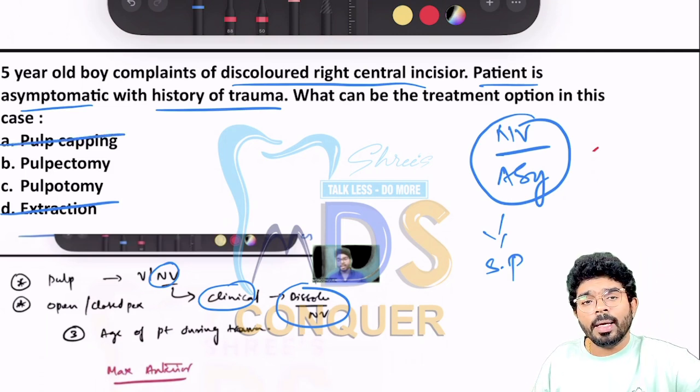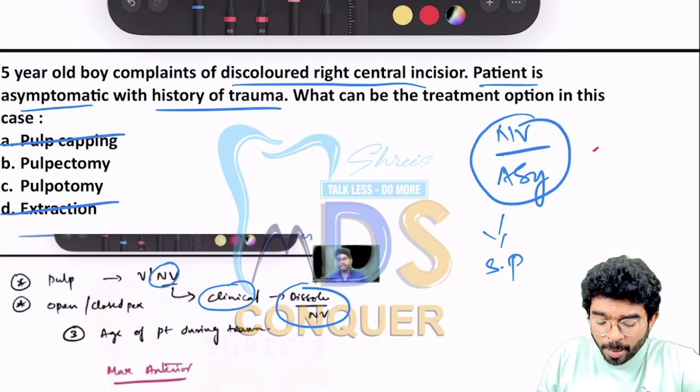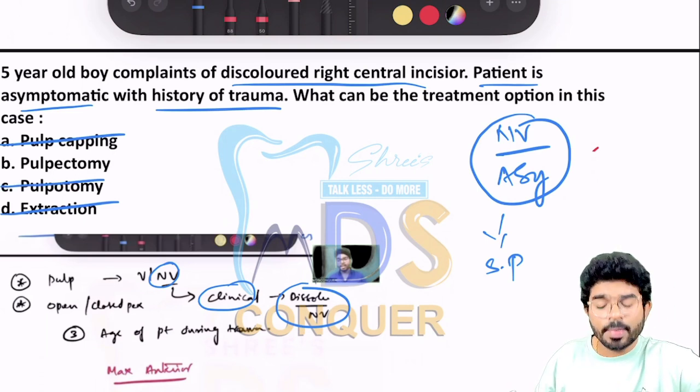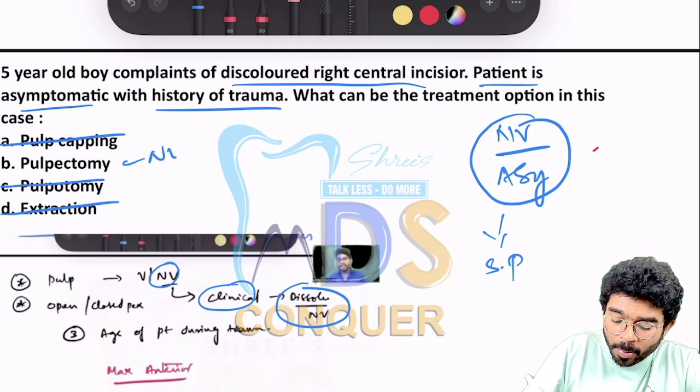I cannot do pulp capping. Pulp capping is done in a vital tooth. Pulpotomy is done in a vital tooth. The only procedure for a non-vital tooth is pulpectomy.